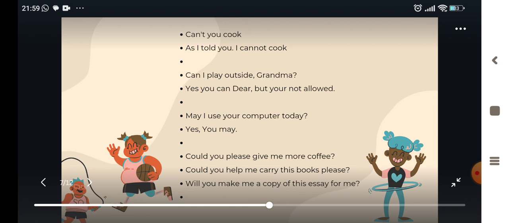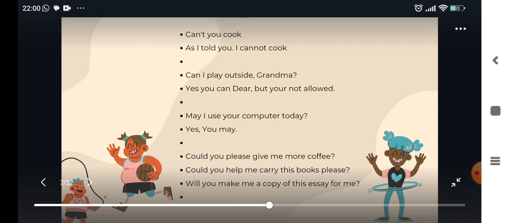look at the examples. "Can you cook?" As I told you, "I cannot cook." In this case, we are expressing an ability. "Can I play outside, Grandma?" "Yes, you can play there, but you're not allowed." In this case, it means that the kid is talking with his grandma, a person that the kid knows.